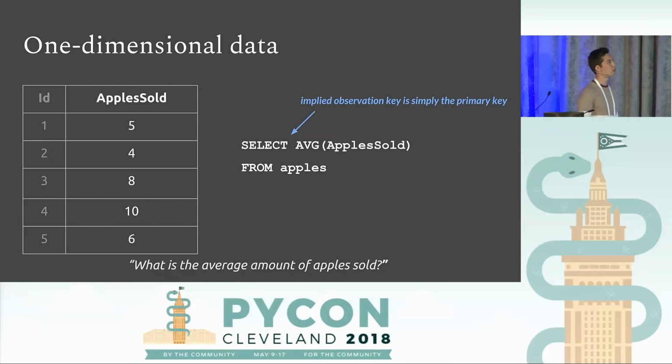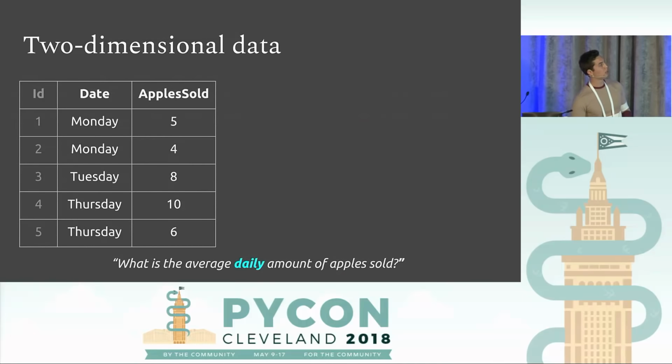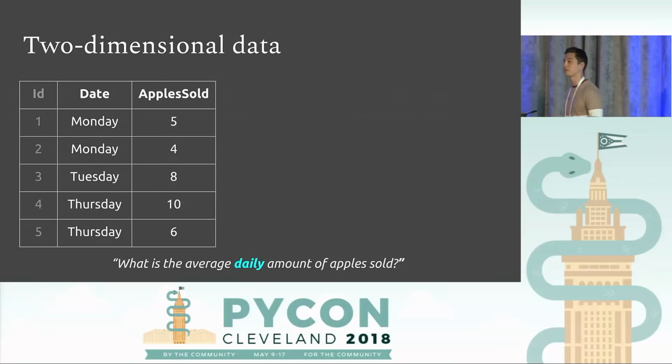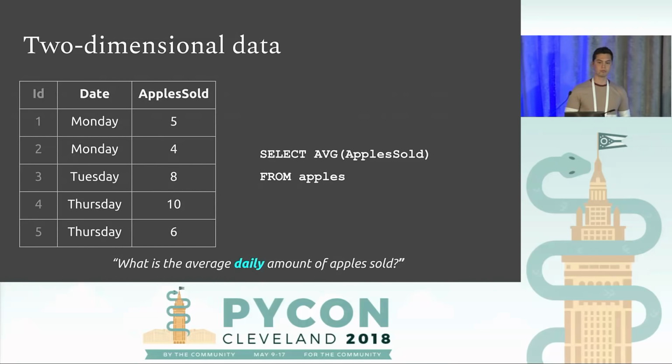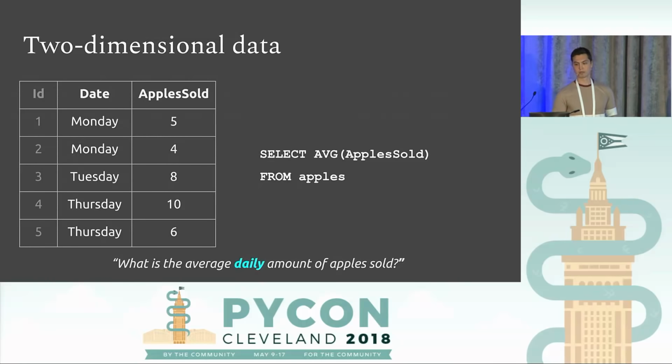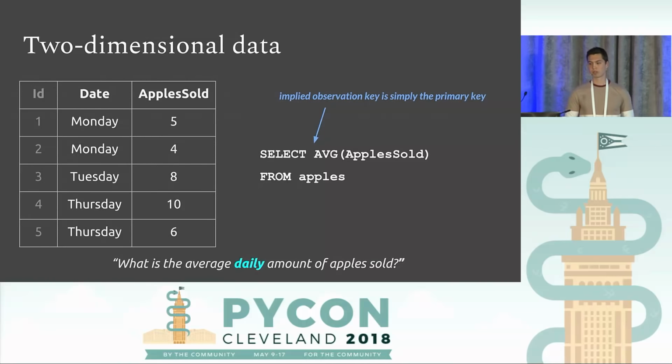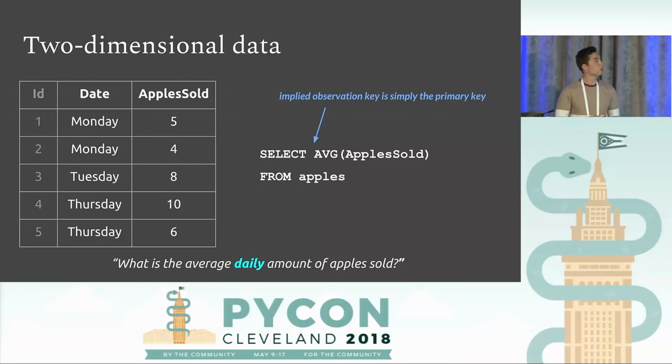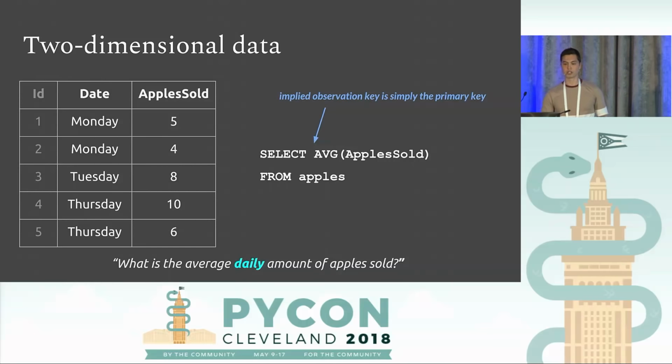But if I wanted to answer this question, which is what is our average daily amount of apples sold, that would not work. We'd be taking an average of the wrong thing. We'd be answering a different question. So this would not work. In this case, the observation key is simply the primary key. Again, it's not answering this question. It would work if we answered a more vague question.